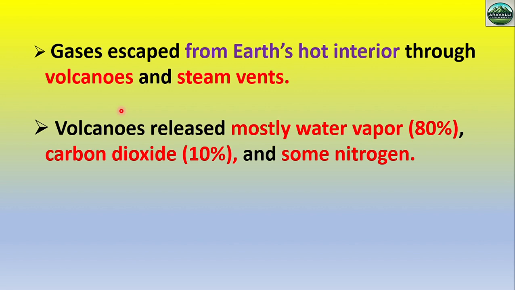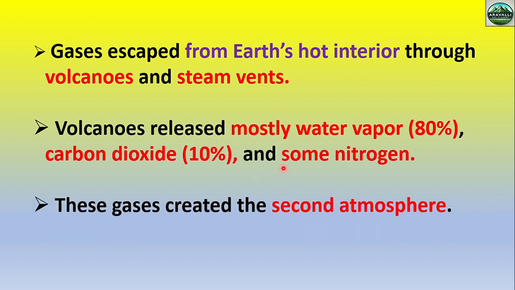After the first atmosphere, the second atmosphere was formed through the process of volcanism. Volcanoes emitted a lot of gases into the atmosphere, and these gases were mostly water vapor. Okay, mostly water vapor, then carbon dioxide only about 10%, and nitrogen is also there. Okay, this is the second atmosphere.